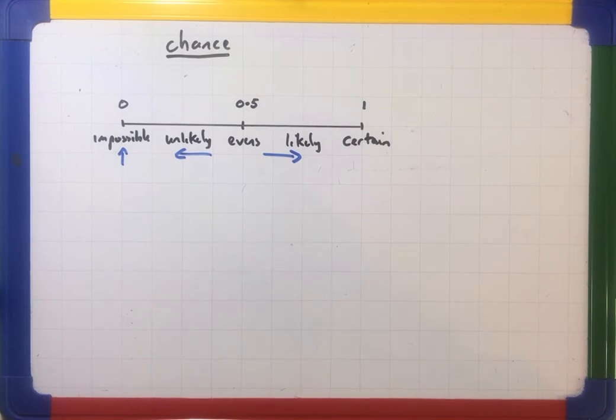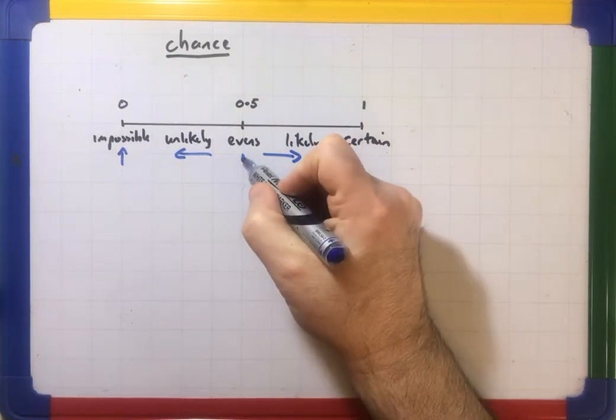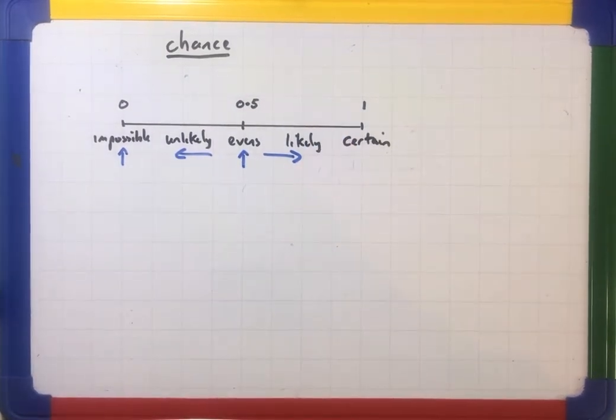If I flip a coin, what's the chance I get a head? Well, that's evens, because you either get heads or tails, and they're both equally likely. So I could put an arrow there for flipping a coin.